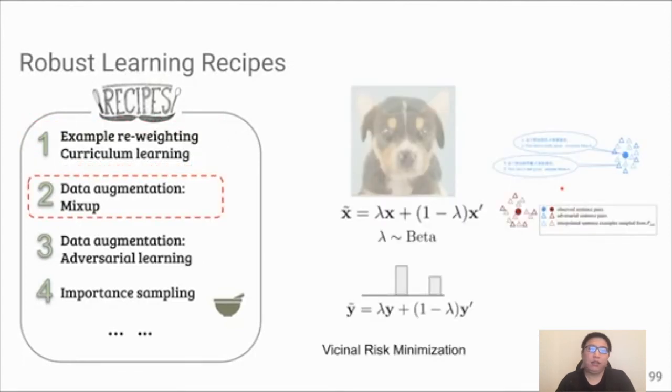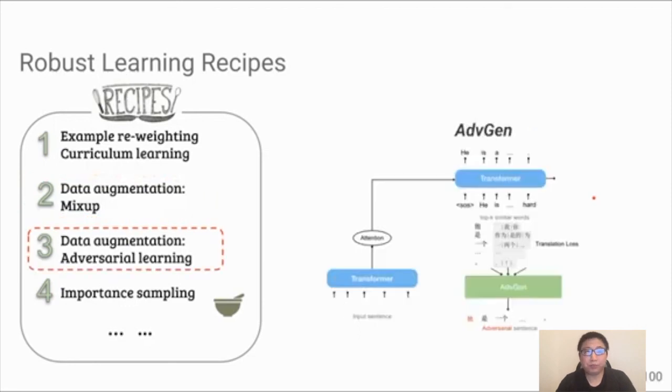The second ingredient is data augmentation using mix-up. We can do this mix-up either in the pixel space or in the embedding space, as we do in the machine translation model. This ingredient makes the model more robust to the holes in the data distribution between the examples.